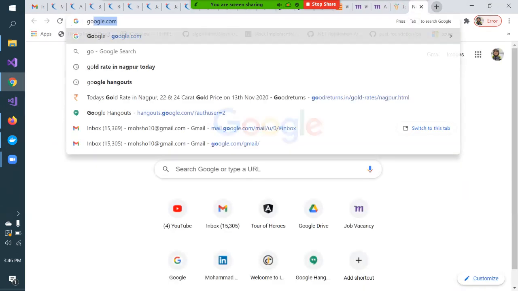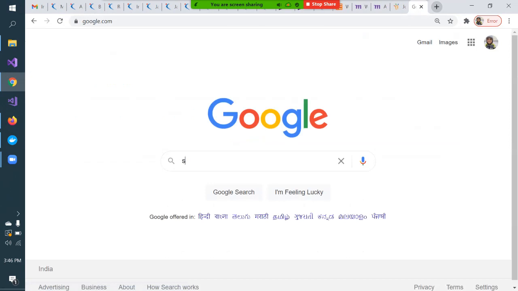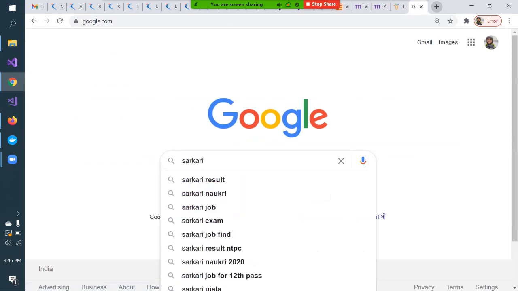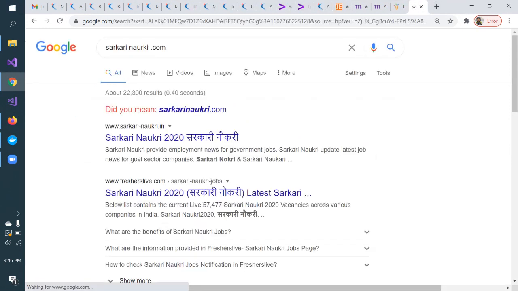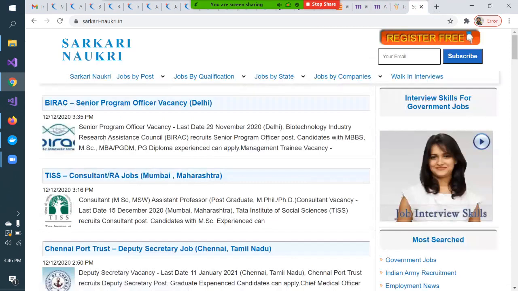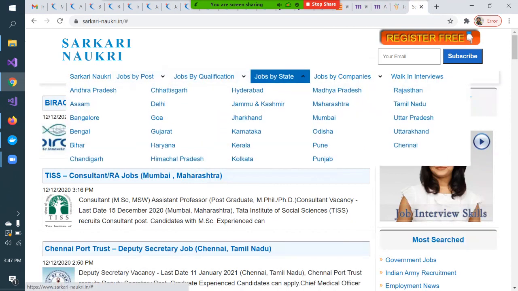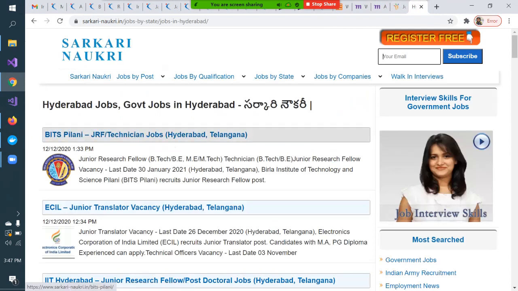If you are searching for a government job, then sarkarinaukri.com is one very good website, which I see many people use. Job by post, job by qualification, job by state. Suppose you are looking for a government job in Hyderabad.